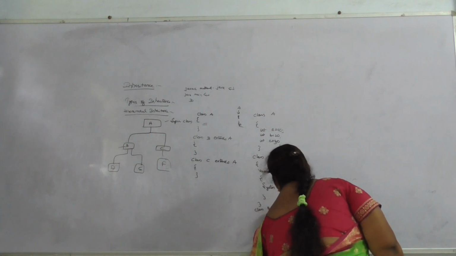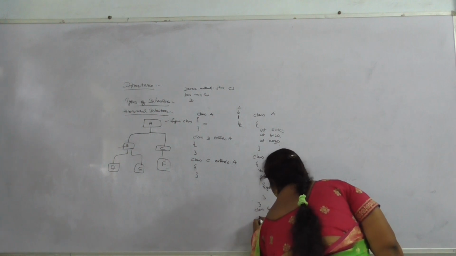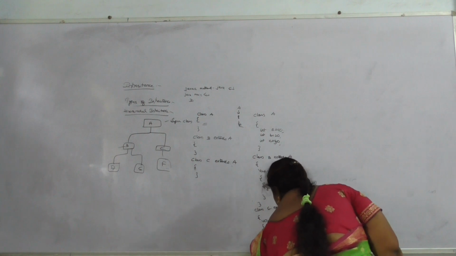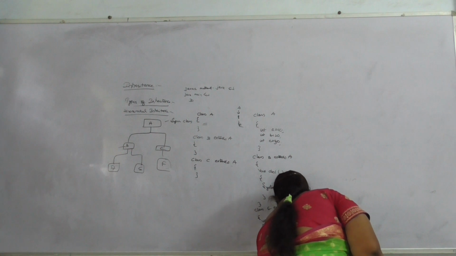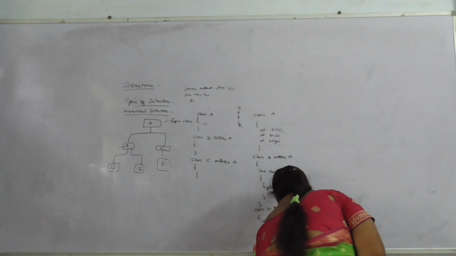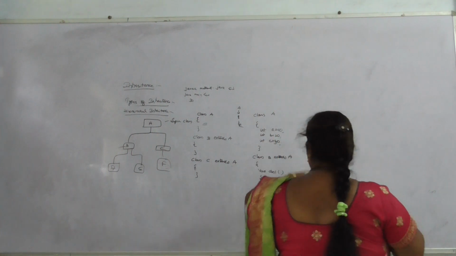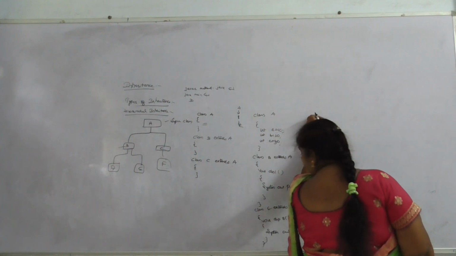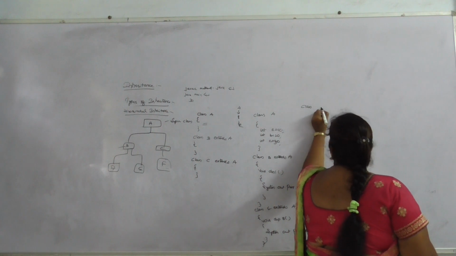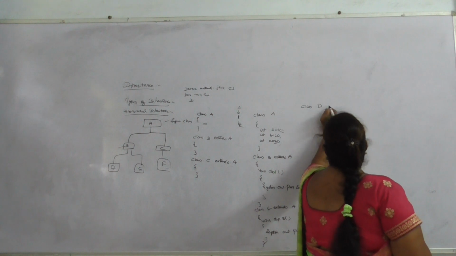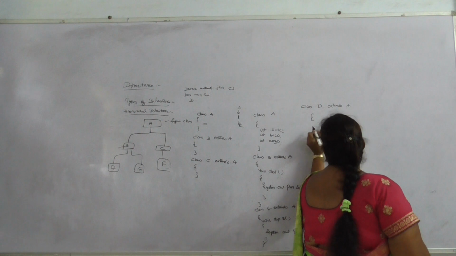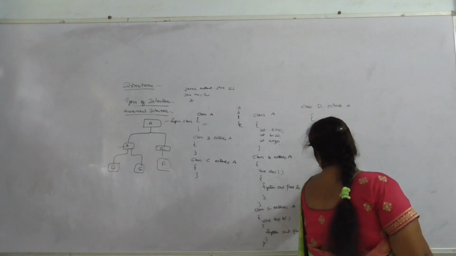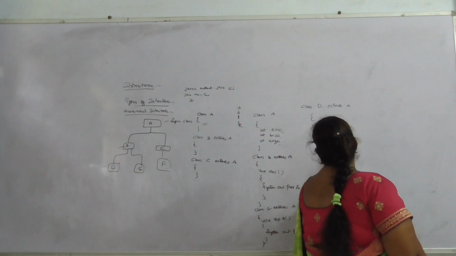Here class C extends A, void display B, System.out.println. Then class D extends A, void display C, System.out.println C.